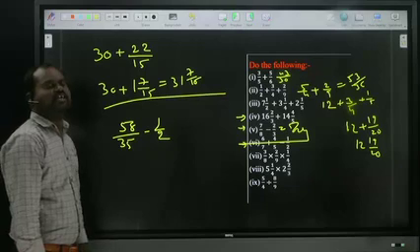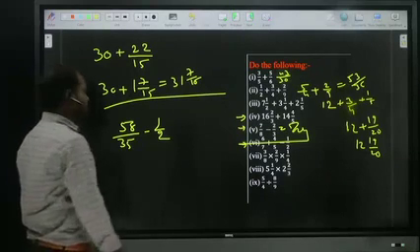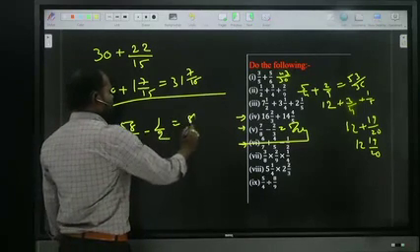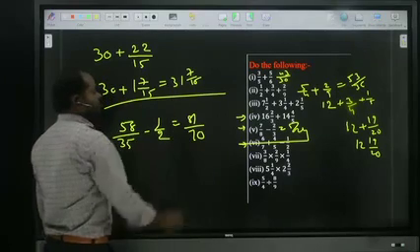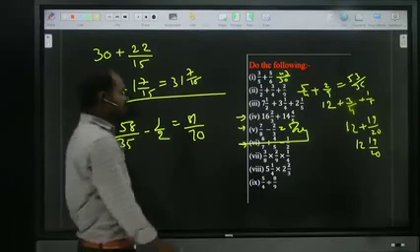116 minus 35, how much ma? 65, 75, 80. 1 by 35, 2 ma 70. Okay na? Is it clear ma? Now we are moving to this one ma.